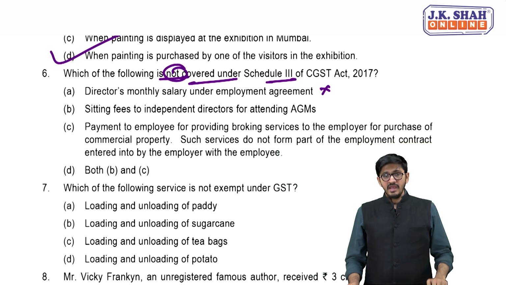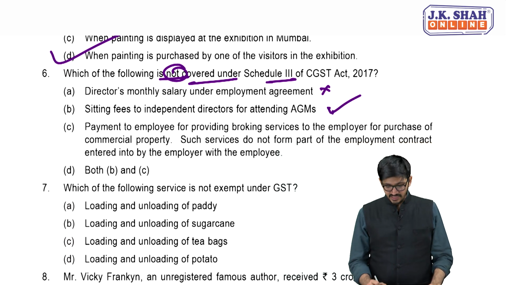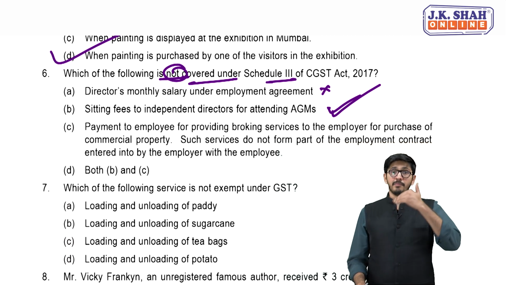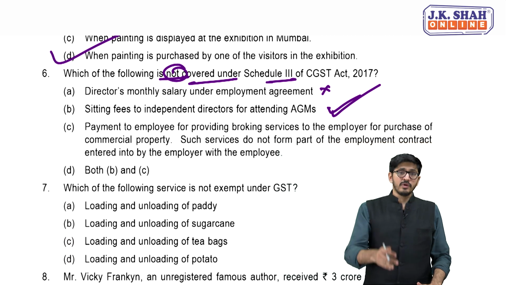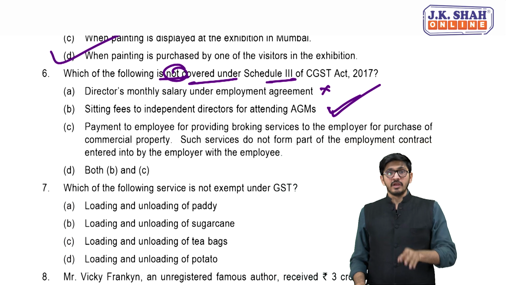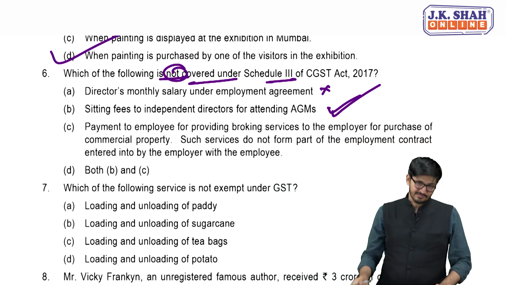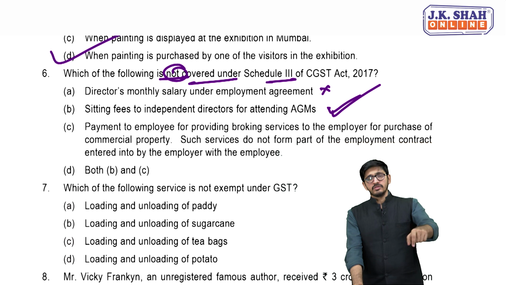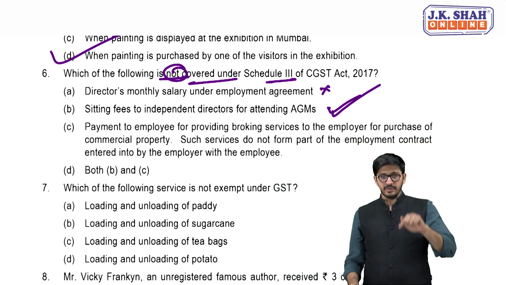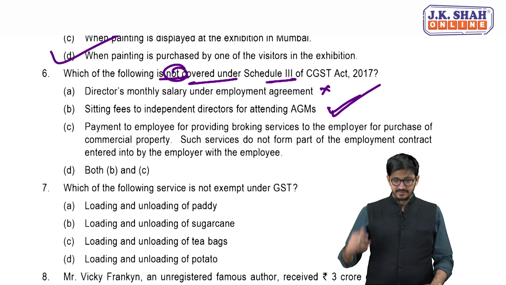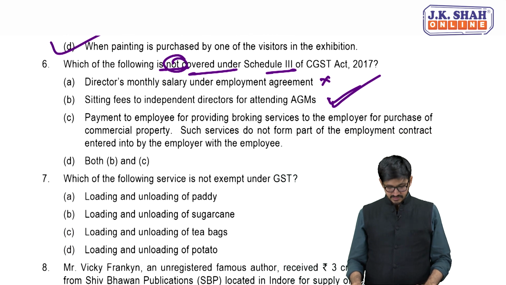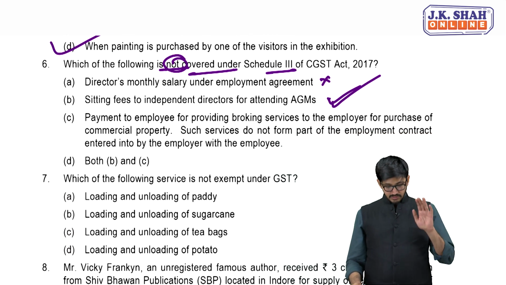Are you getting it? Yes. And which is why, my dear friends, for the second case I can safely say that it is not covered under Schedule 3. It's outside the purview, and since it's outside the purview, it is a supply, and since it is a supply, I go further to decide who will pay tax and on whom the charge is. Is it on the supplier or on the recipient? Is it on the director, or is it on the company? The answer is it's on the company. Are you getting it? Yes. So yeah, second is the answer. That is one of the answers.